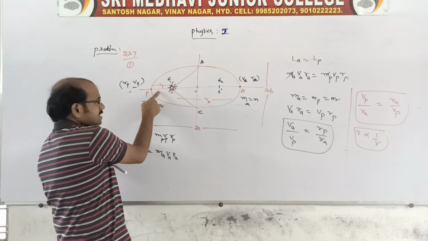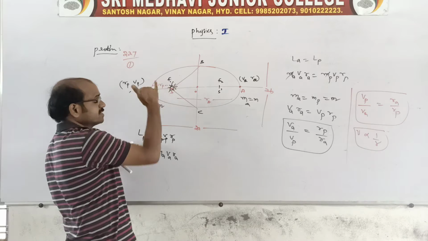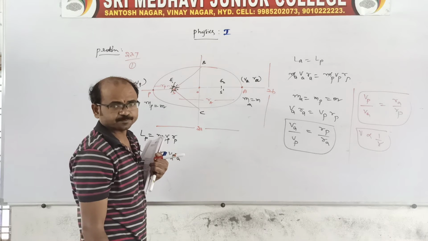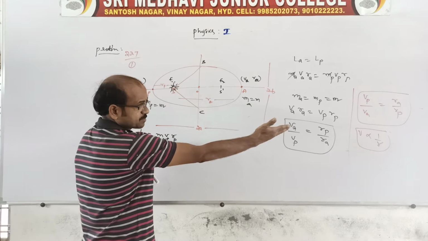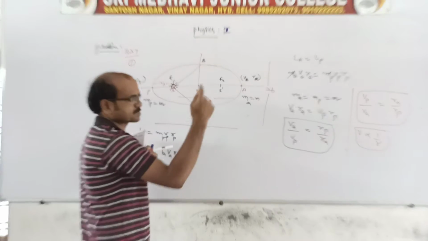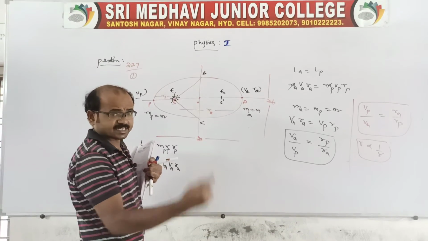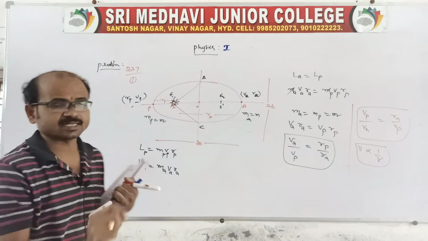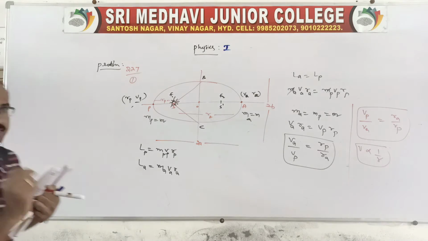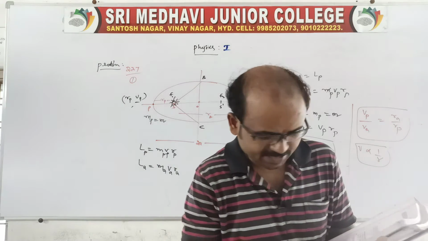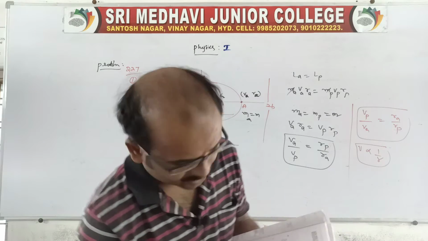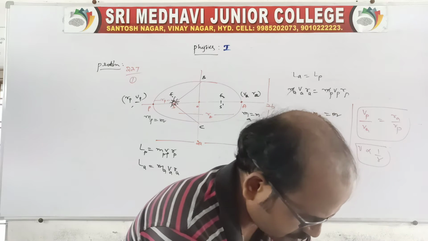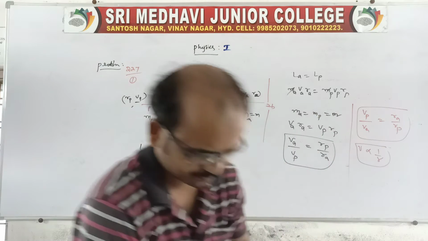And when it is very close to the sun, its speed increases compared with the farther point. That is what inversely proportional means: V is inversely proportional to R. When distance increases, speed decreases; when distance decreases, speed increases. So this is one question related to Kepler's laws. Now we look into the next problem. Till then, see that solution and refer to the question in our material.